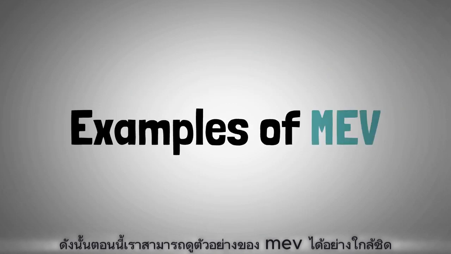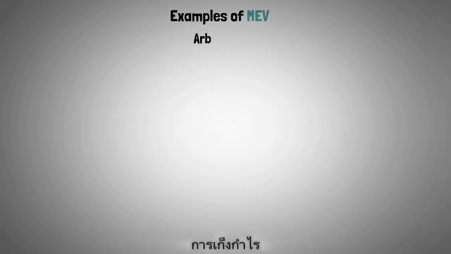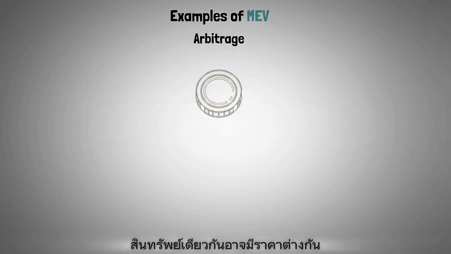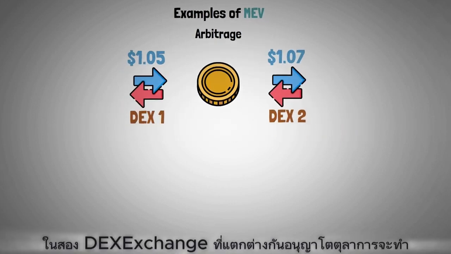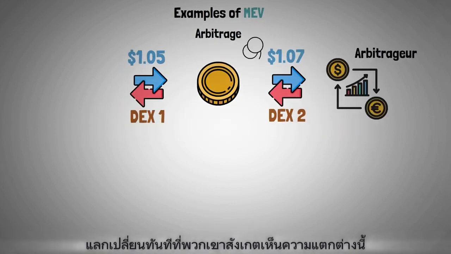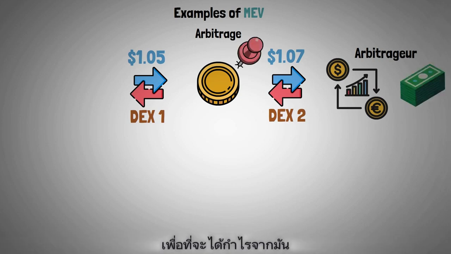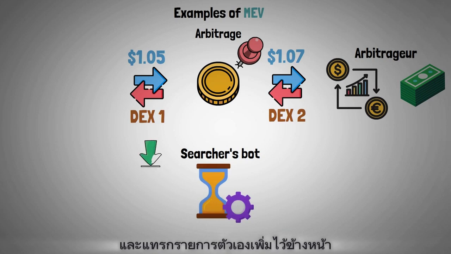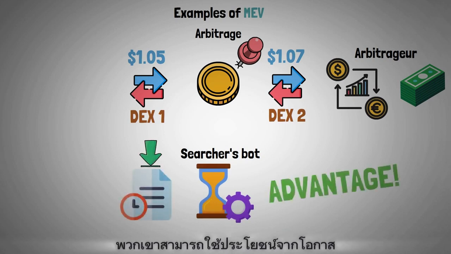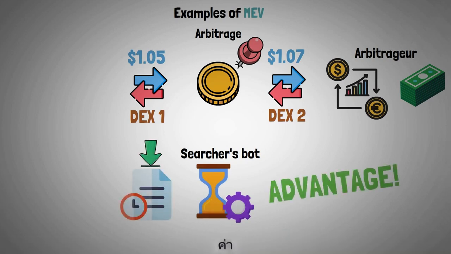So now we can take a closer look at the examples of MEV. Arbitrage. The same asset might have a different price on two different DEXes. An arbitrager will make a trade as soon as they notice this discrepancy in order to profit from it. When a searcher's bot recognizes a pending transaction and inserts their own in front of it, they are able to take advantage of the opportunity value.